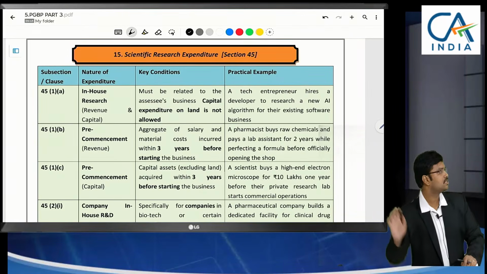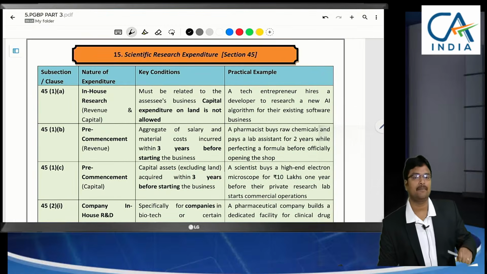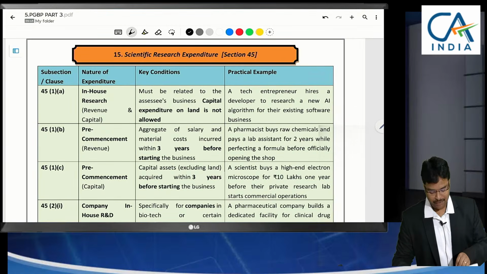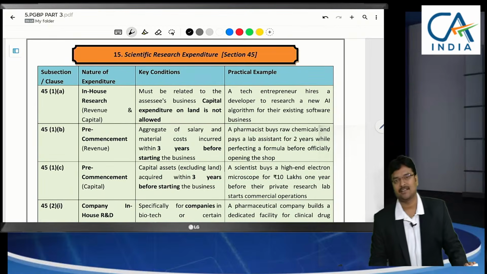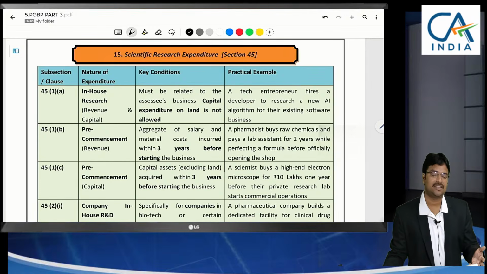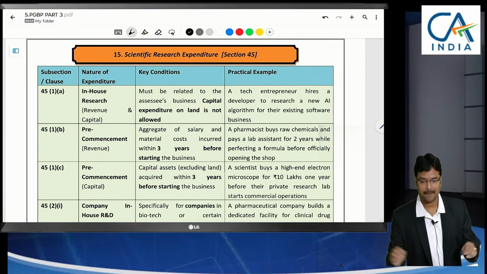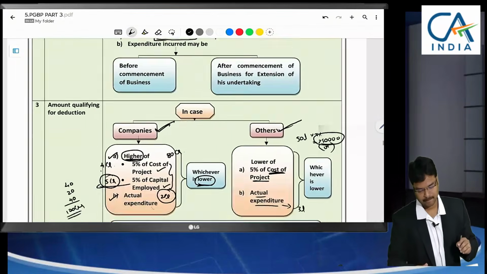So by this, we have completed preliminary expenses, very occasional. For a new project case only that will be applicable. Even for existing companies or existing individuals and partnership firms also, if any new project is to be commenced, a new unit has to be started, then this limit of preliminary expenses will apply. Next.